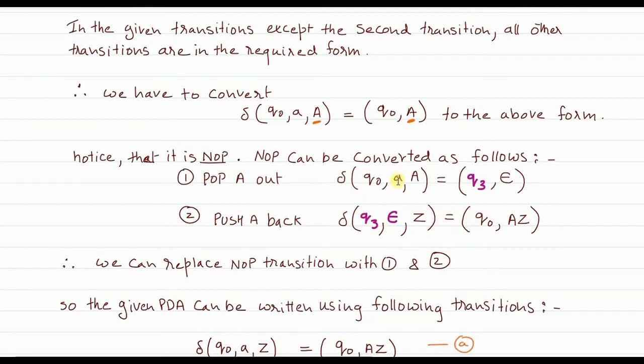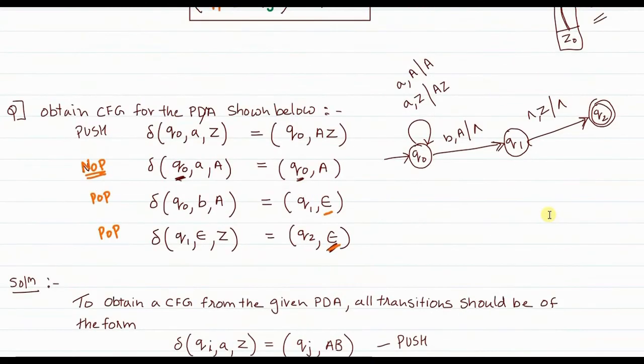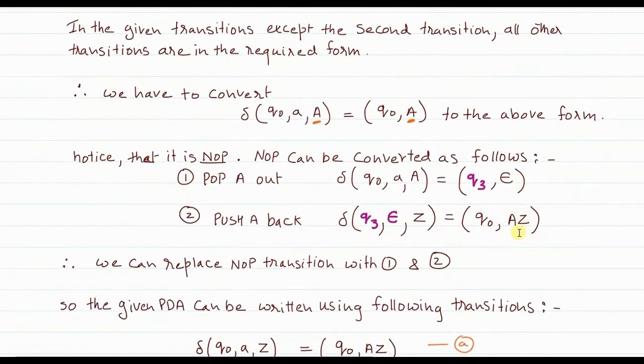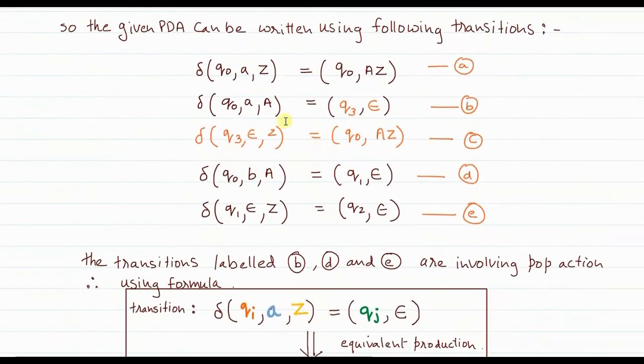A is read, the same input is read, and what we have achieved is a no change operation. So we will remove this one transition, which is NOP, and in place of it we will replace transition 1 and transition 2. So the given PDA can now be written using the new transitions as follows.